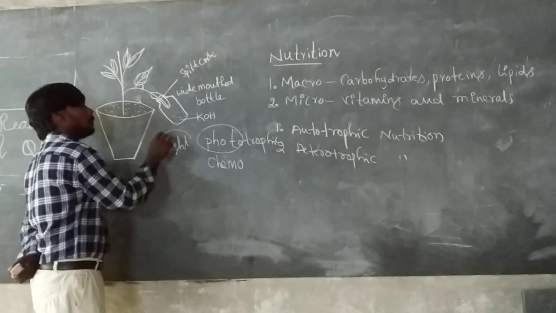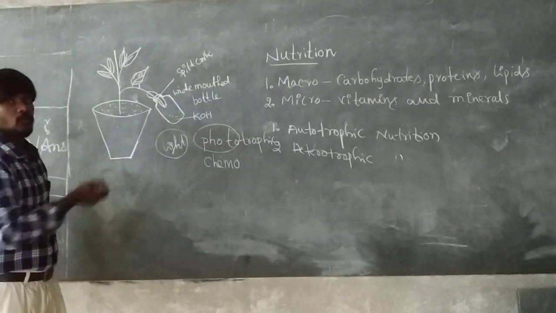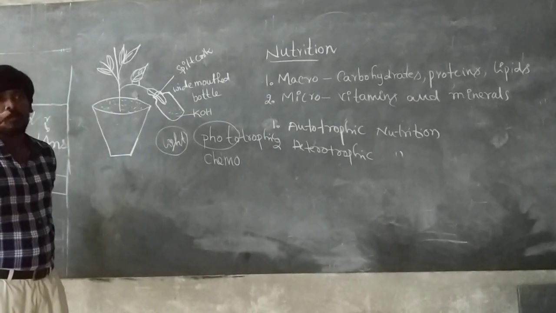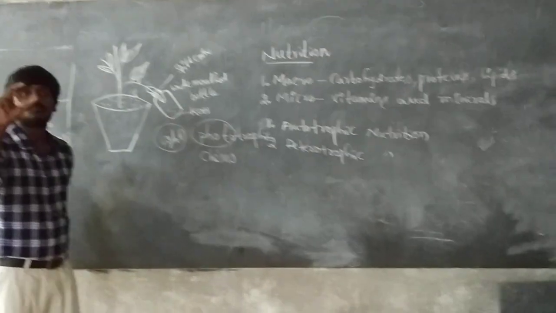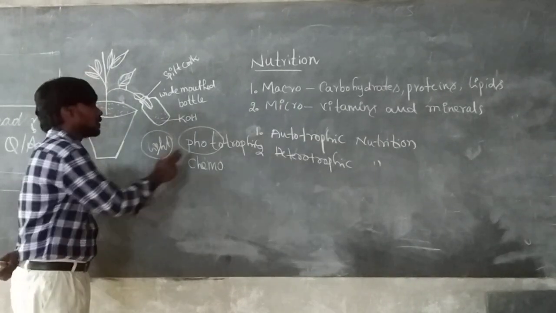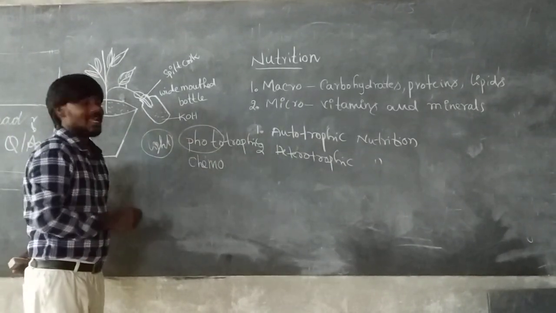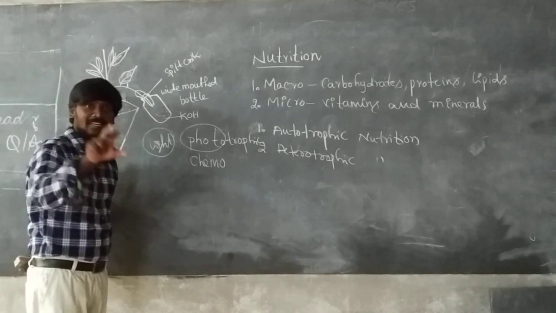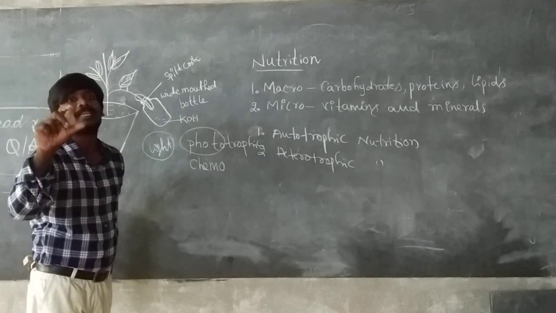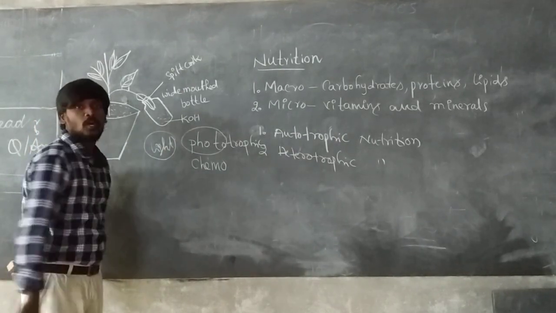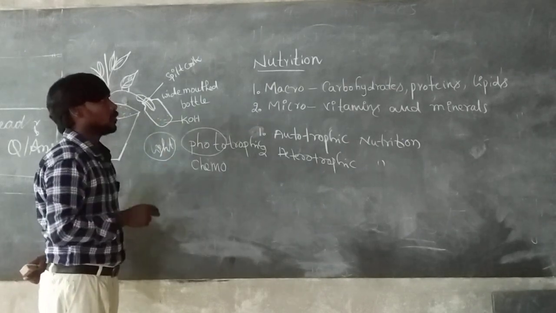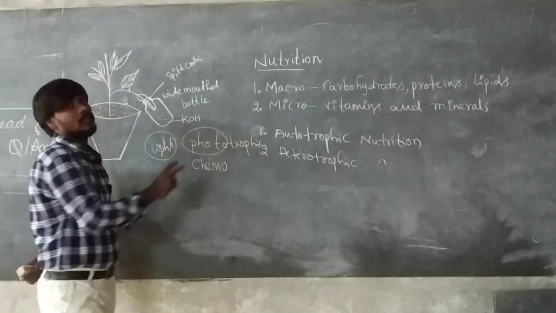In the presence of sunlight, the plants prepare the whole food material through sunlight, water, and carbon dioxide. That is photosynthesis, which means phototrophic nutrition. And chemotrophic nutrition is the second one. Chemo means solar energy converted into chemical energy. That is called chemotrophic nutrition. So this is the basics and fundamentals of nutrition.